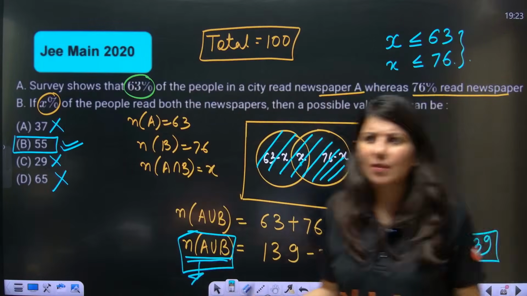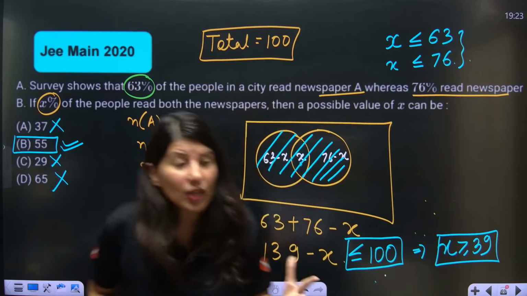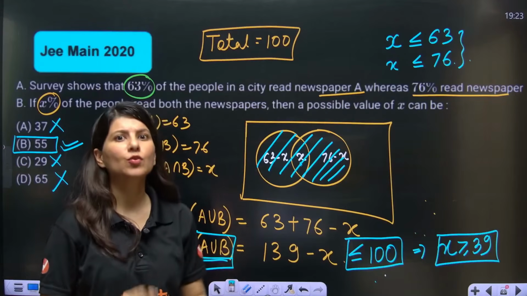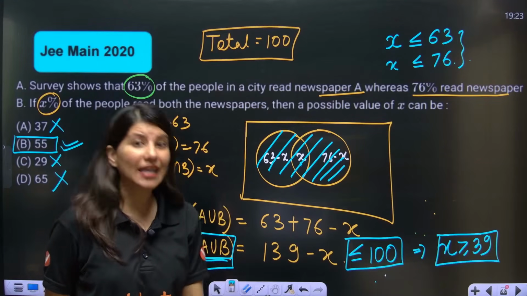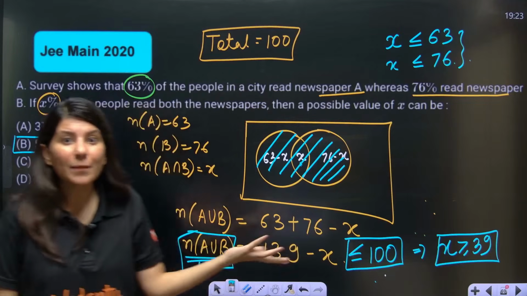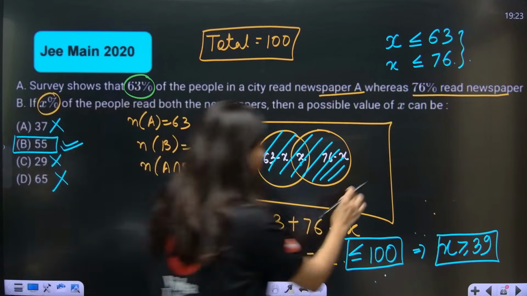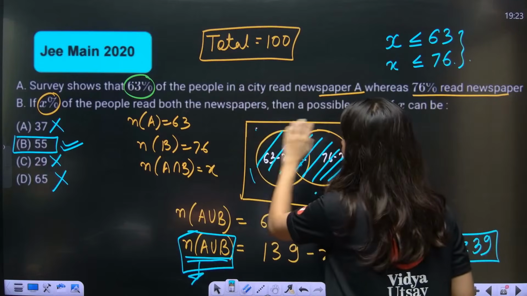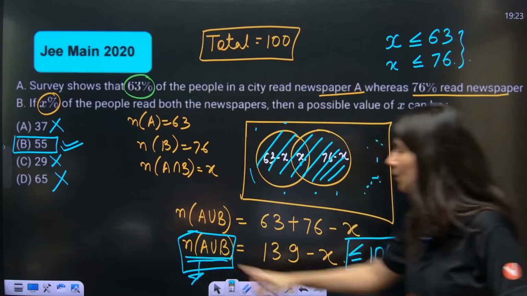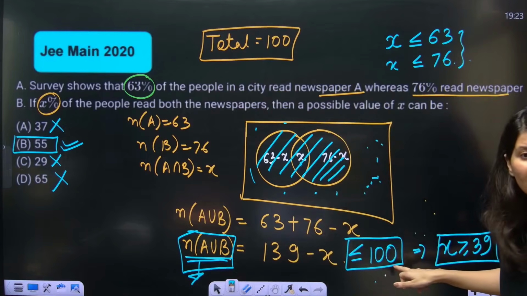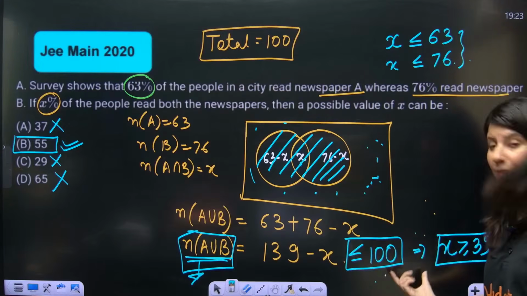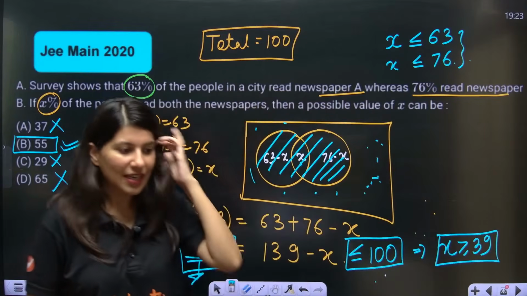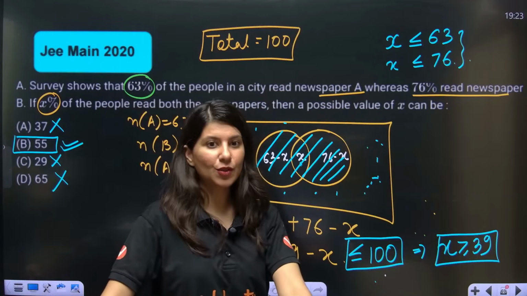It may be possible that in one scenario all the people in the city are reading newspapers. That can be the case, but that is not a compulsion. There will always be some people who say, I don't read the newspaper. So how can you write A union B is equal to 100? It can be equal to 100, but it can be less also. Yes or no?